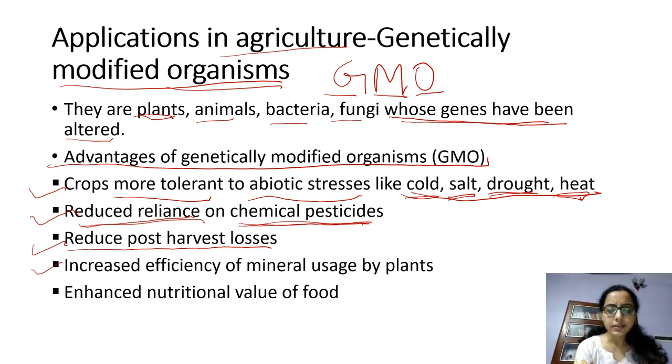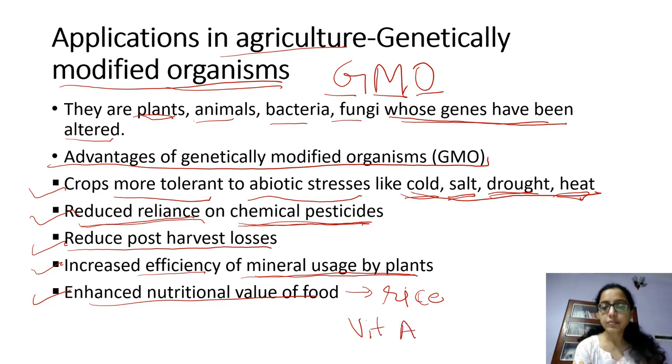Then it has increased efficiency of mineral usage by plants. That means plants can use more and more minerals from soil, and that will not be affected by soil fertility. Enhanced nutritional value of the food. For example, genetically modified rice is grown which is rich in vitamin A. So these are the benefits of genetically modified plants or genetically modified organisms, right?